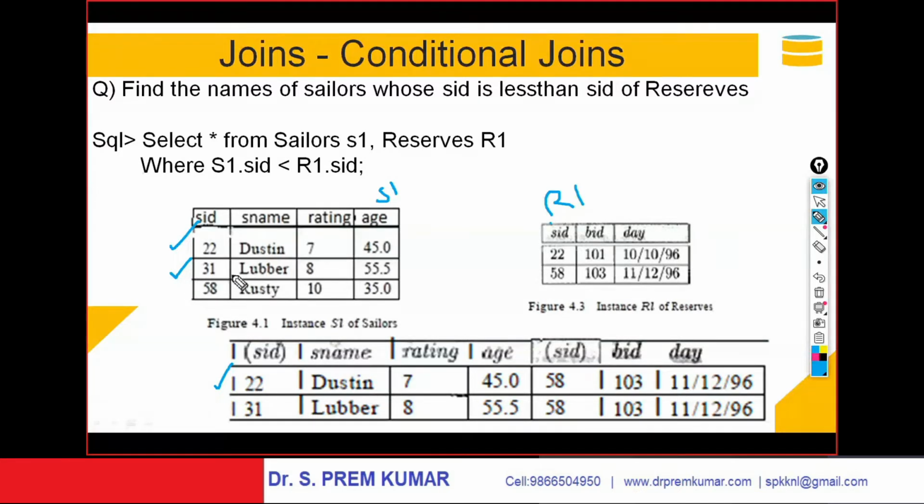Hence you will get the details of Lubber: 31, Lubber, 8, and the age of Lubber is 55.5, connected with 58. And hence you got output 31, Lubber, 8, 55.5, 58, 103, and 11, 12, 96.